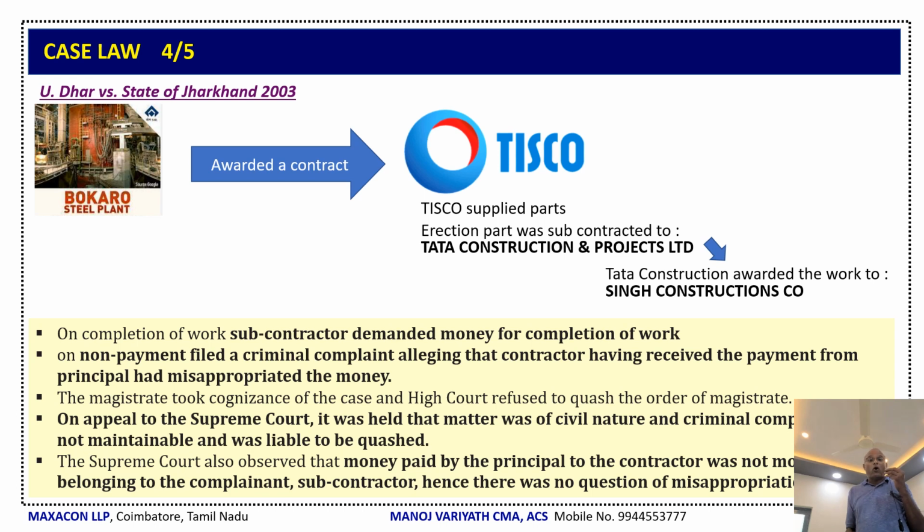The magistrate took cognizance of the case and the High Court refused to quash the order of the magistrate. They maintained the same and then a further appeal came to the Supreme Court. The Supreme Court said that it is a matter of civil nature and not criminal nature, and the criminal complaint was not maintainable and was liable to be quashed. Now, the Supreme Court also observed that the money paid by the principal to the main contractor was not money belonging to the complainant Singh Constructions Company. Hence, there was no question of misappropriation at any place.